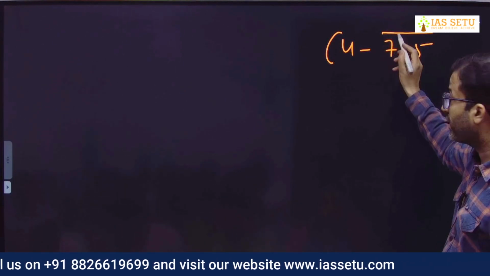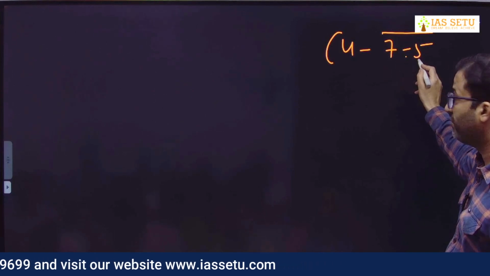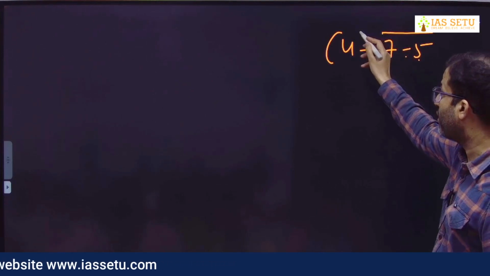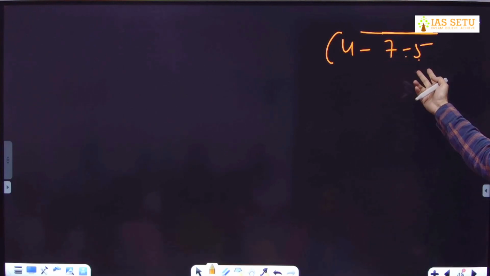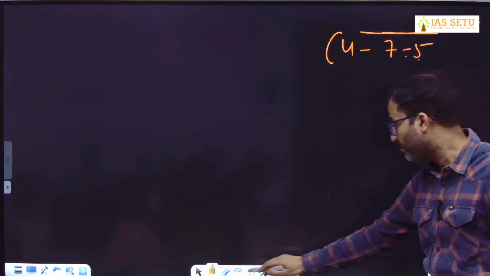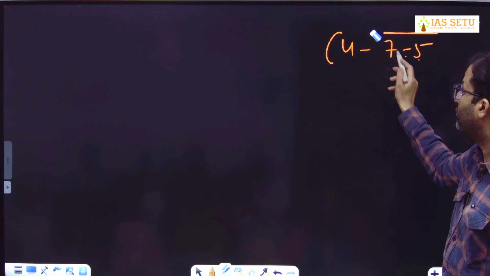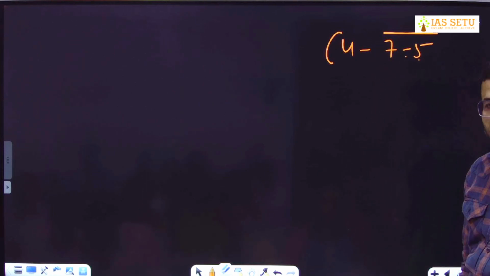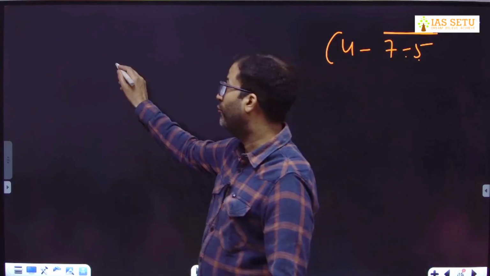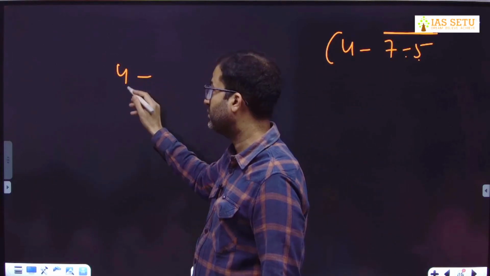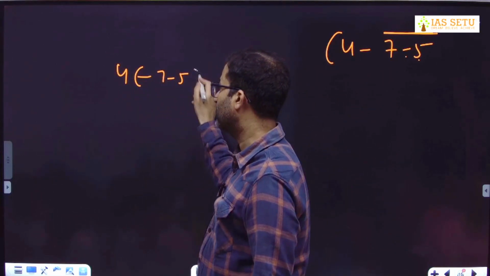Under this vinculum bracket you have 7, negative 5. If you have this bracket like this, then you are correct. Then it is minus 7 minus 5, meaning minus 12. But if you have this bracket, then it is different. Same thing I asked you. 4, just see, wait. 4 minus 7 minus 5.